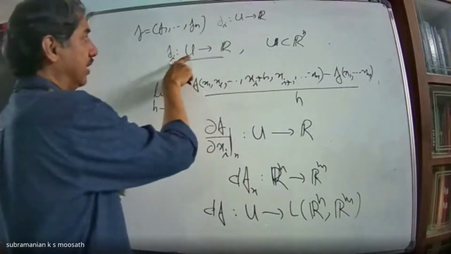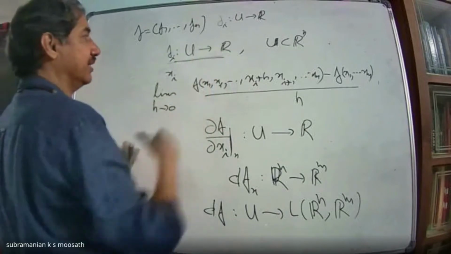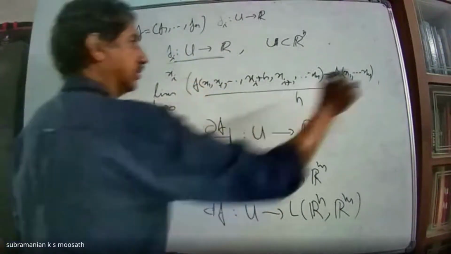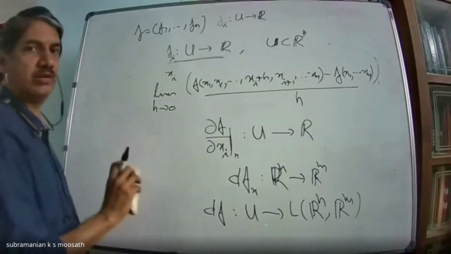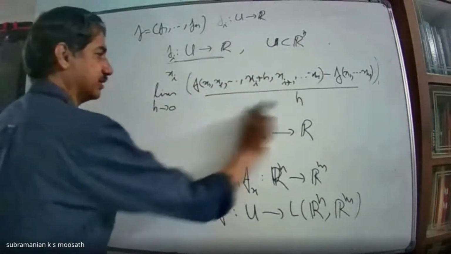It depends on n variables and takes values in the real numbers, so there is no need of a norm because they are real numbers.